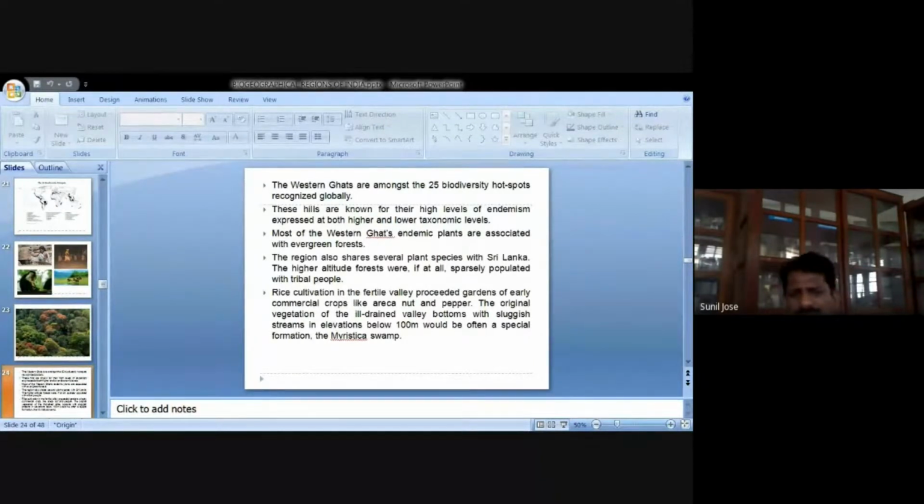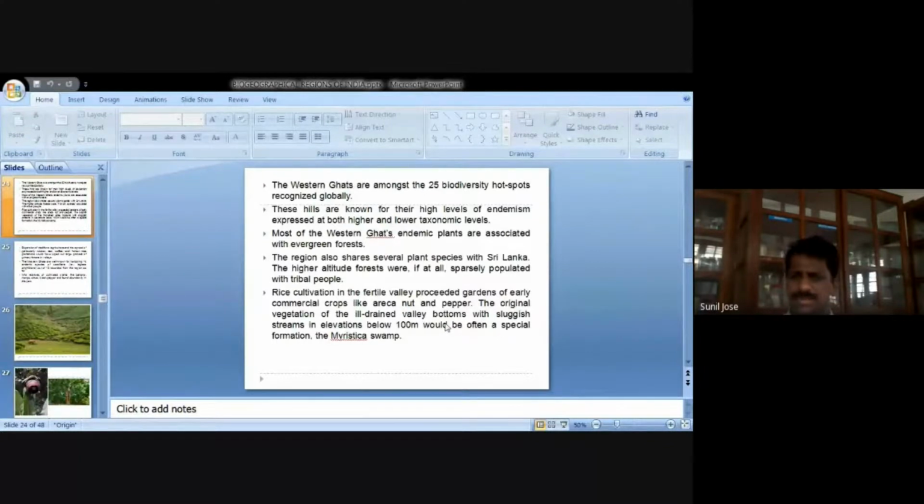Then the rice cultivation in the fertile valley. Now, another point regarding rice cultivation in the fertile valley: it proceeded gardens of early commercial crops, then arecanut. Before our rice cultivation in this area, we used to have a lot of arecanut and a lot of pepper. The original vegetation of these ill-drained valley bottoms with the sluggish flow is often of Myristica swamp.